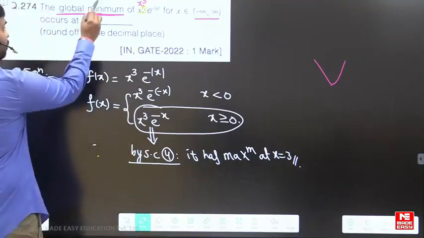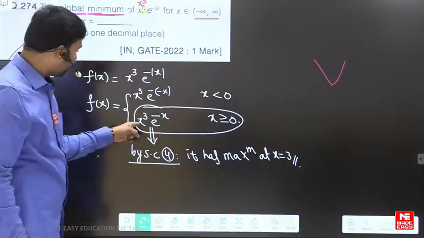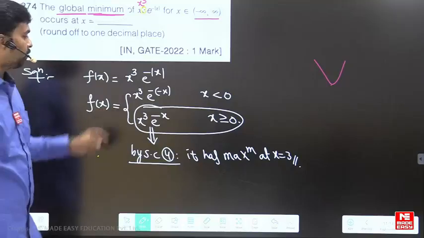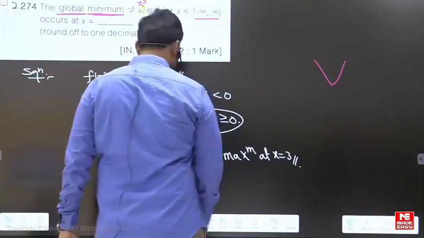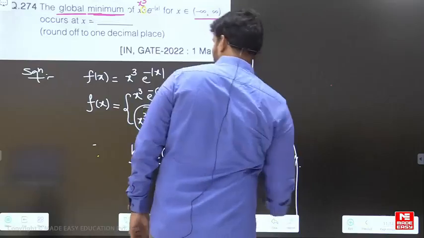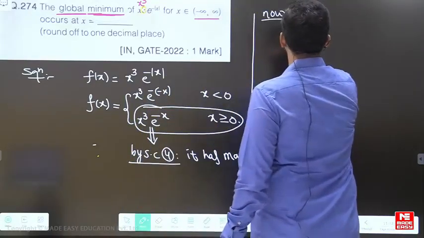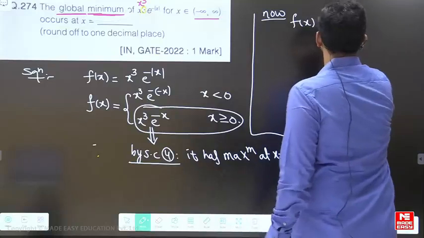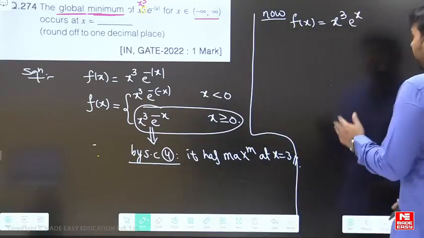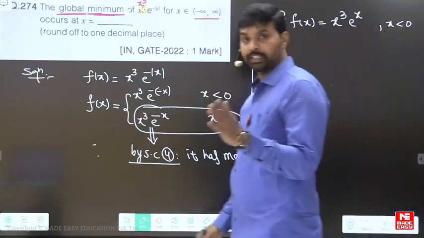But what is he asking? Minimum. He is not asking the maximum. So this function has a maximum at x equal to 3, which means you need to discuss only this other function. Now f of x is equal to x cube e to the power of x, for x less than 0.